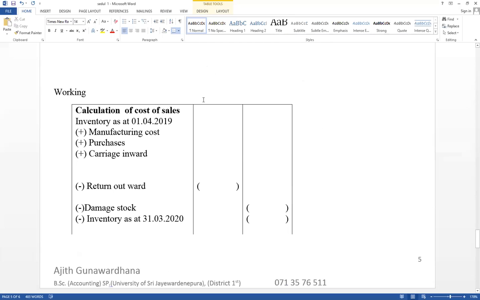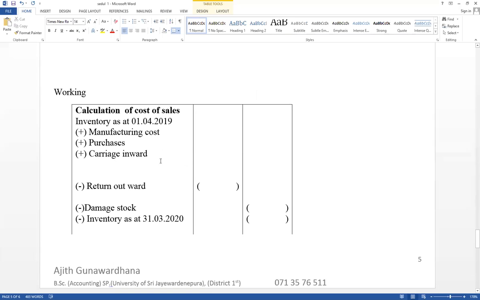Under workings, you have to prepare the cost of sales calculation. Cost of sales calculation should be disclosed under workings, not in a note. Opening inventory, then purchases. If it has a manufacturing account, manufacturing and trading business, manufacturing costs also should be included here. Then carriage inwards, normal thing.